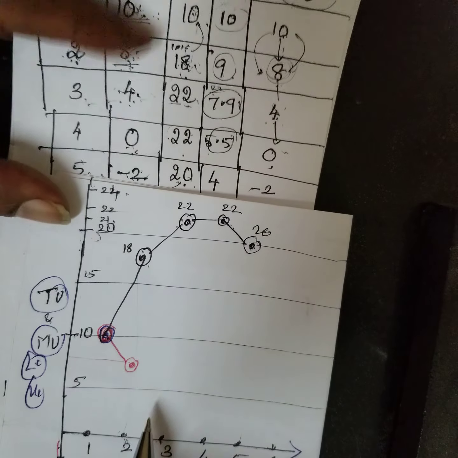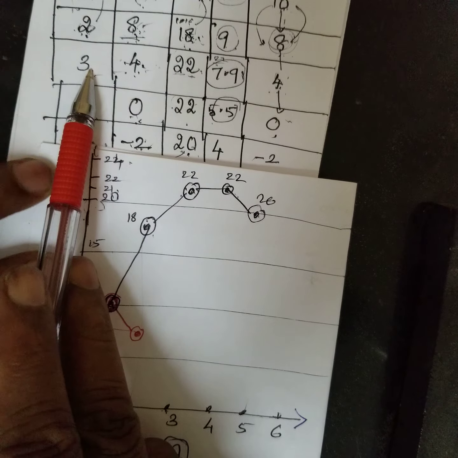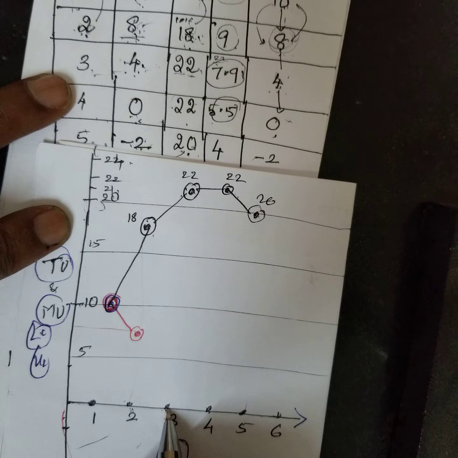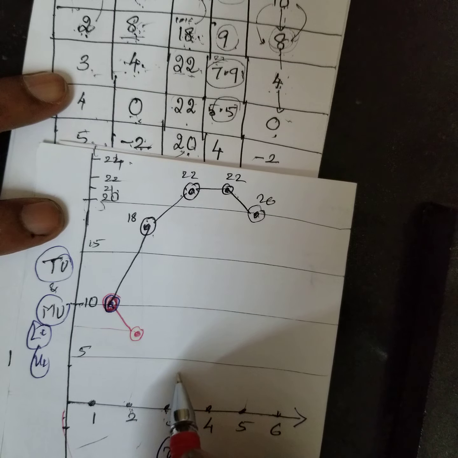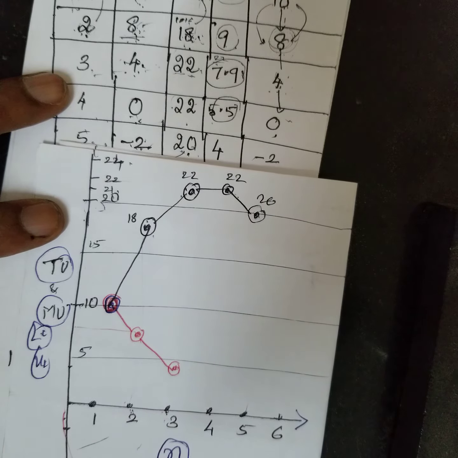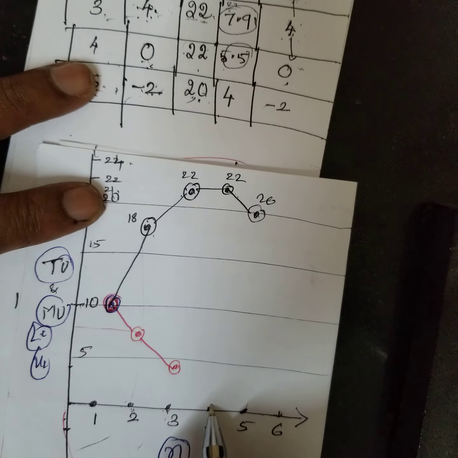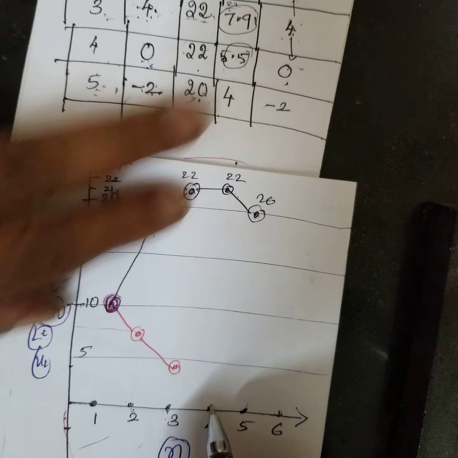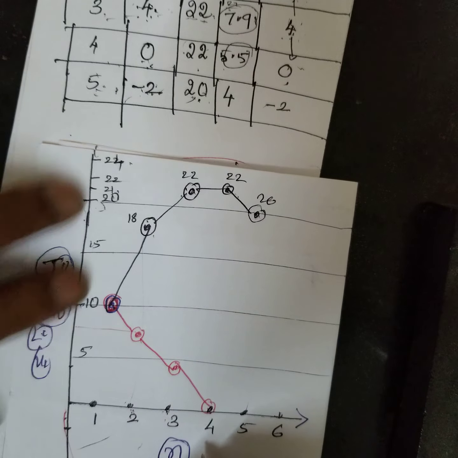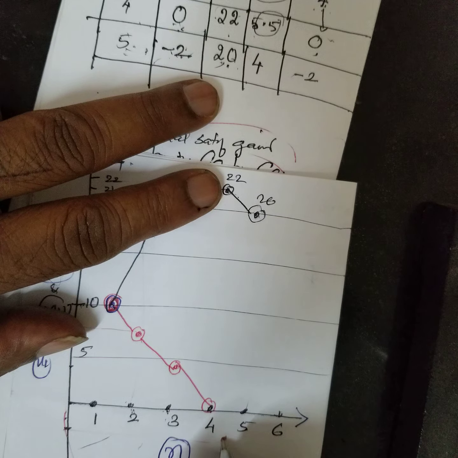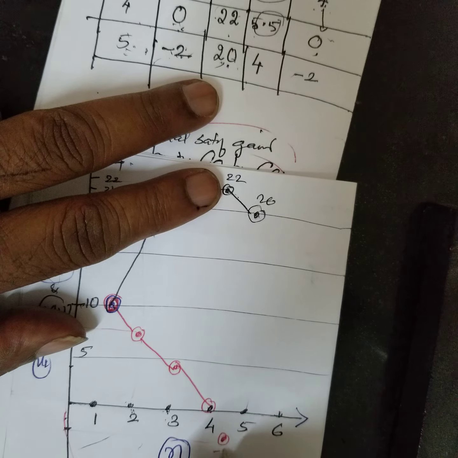When you use the third chocolate, the marginal utility becomes 4. It has come down here. When you use the fourth chocolate, what about the marginal utility? 0. When you use the fifth chocolate, it has come down to minus 2.